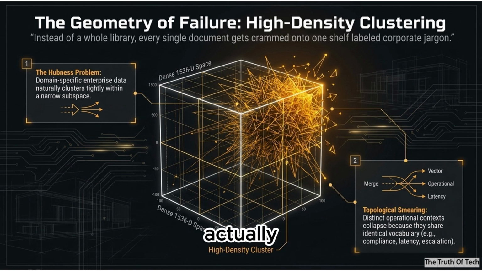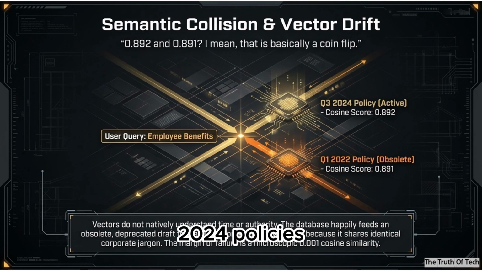The spec actually highlights a chilling example. Okay, I'm listening. An active Q3 2024 policy scores a 0.892 similarity, while an obsolete Q1 2022 policy scores 0.891, simply because they share identical jargon. Wait, really? 0.892 and 0.891? I mean, that is basically a coin flip. It is. So if an employee asks a question about their benefits, the AI could hallucinate an answer based on a deprecated draft from 3 years ago just because they use similar words.